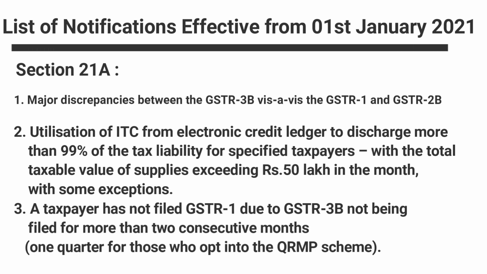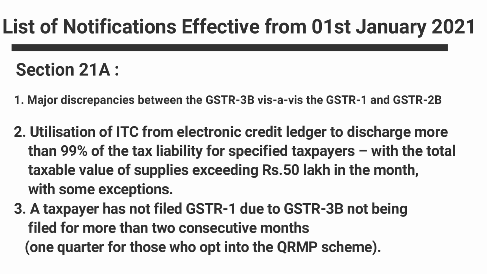Please give your attention here, because you should know in which situation your registration can be cancelled or suspended by the tax officer. First, major discrepancy between GSTR 3B, GSTR 1 and GSTR 2B. Second, utilization of ITC from the electronic credit ledger to discharge more than 99% of the tax liability for specified taxpayers.